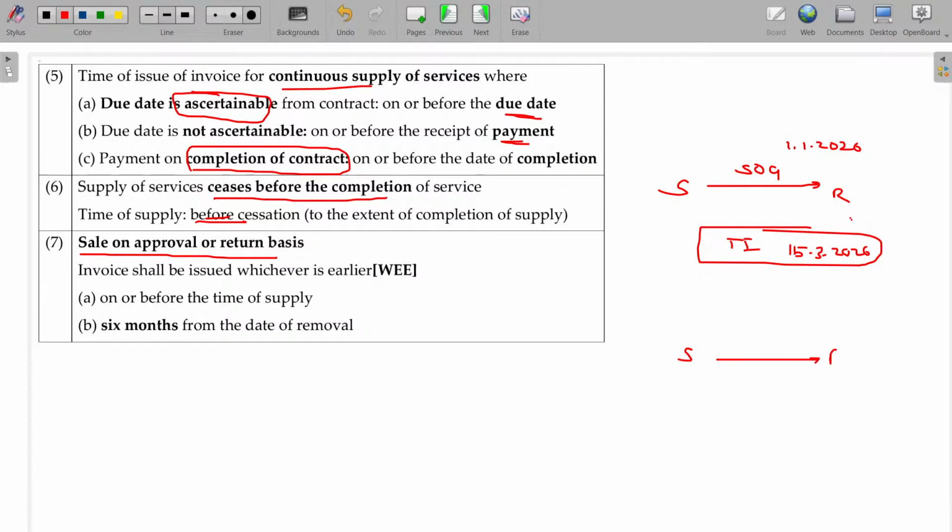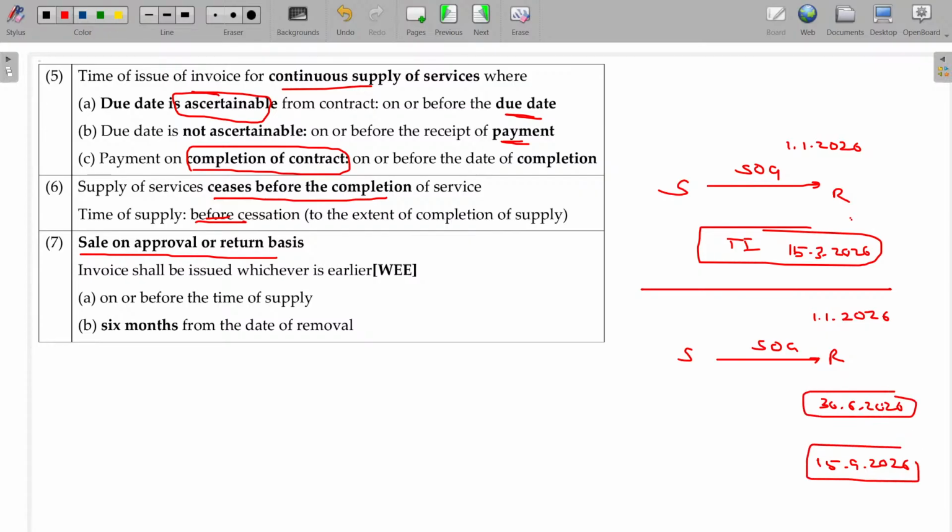Supplier and recipient, supply of goods happens on 1/1/2026, but recipient confirms on 15th September 2026. What happens, sir, in this case? There should be reasonable time, you confirm or written, there should be reasonable time. The reasonable time is only 6 months. From that 6 months being 30/6/2026. If the confirmation beyond this date, exactly by the end of the 3rd month, it is considered as sold and tax invoice will be raised.